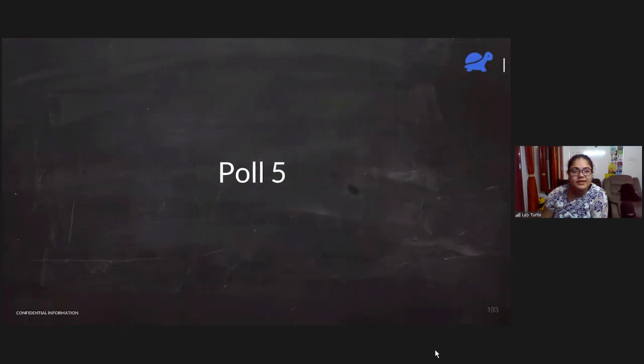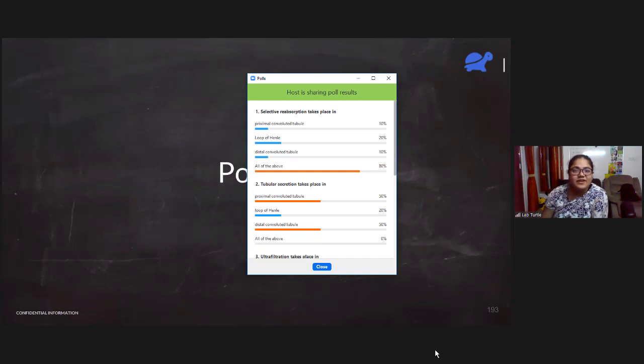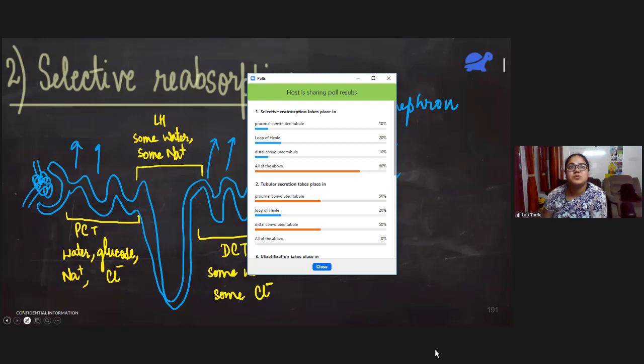Yeah, all of you have submitted. I'm going to end the poll and let's talk about this. First one, selective reabsorption takes place in. All of the above is the right answer. Everywhere substances are getting absorbed. Shall I show you the slide again? Yeah, selective reabsorption is taking place in all three parts.